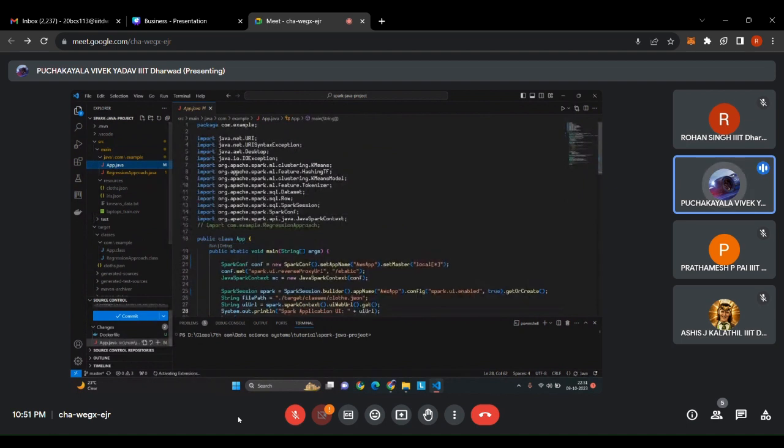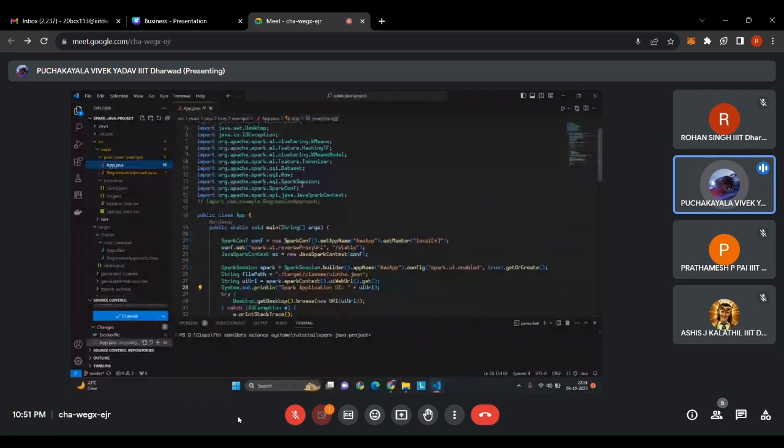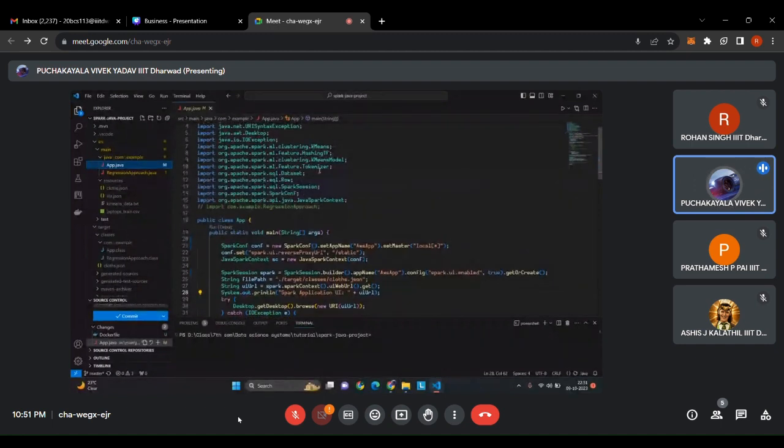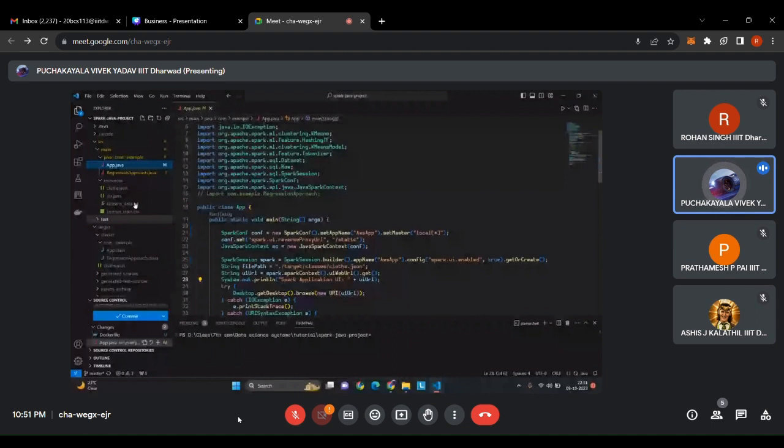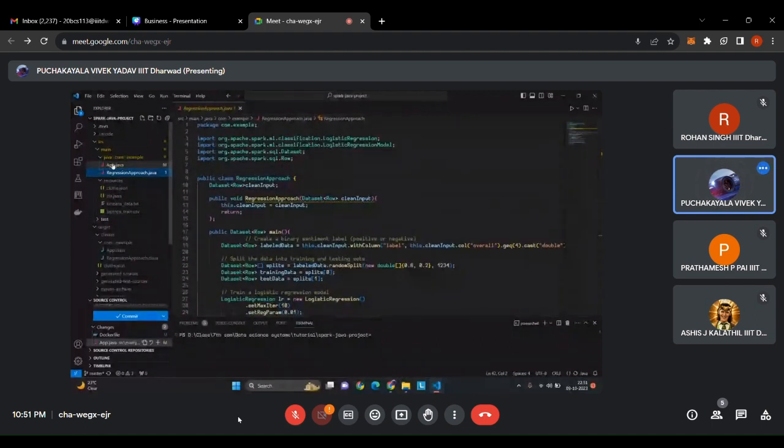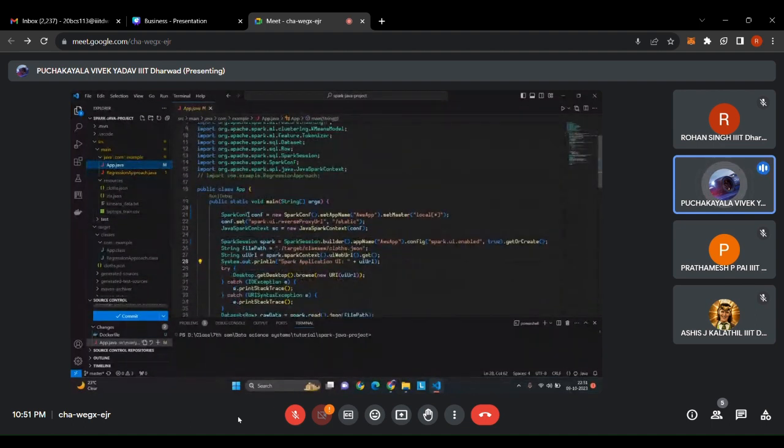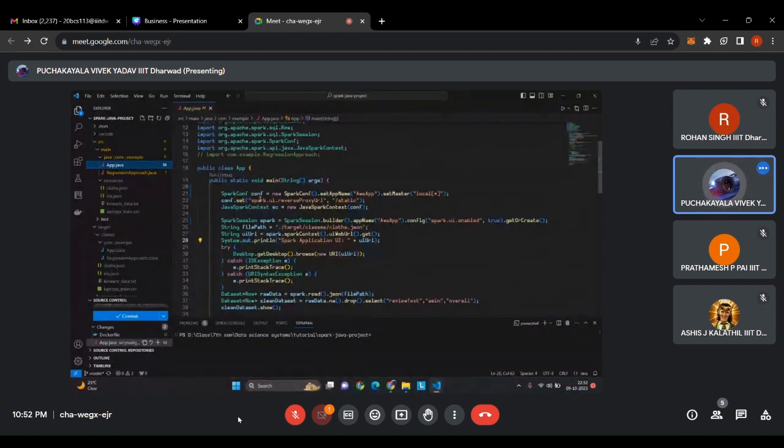In the code, we are using the basic convention for the package, which is com.example, and after that we are importing the necessary libraries. We are importing the K-means clustering from Spark ML, followed by the logistic regression approach. Then we are creating a Spark configuration using local as the master, and this line is used for setting up the Spark UI.